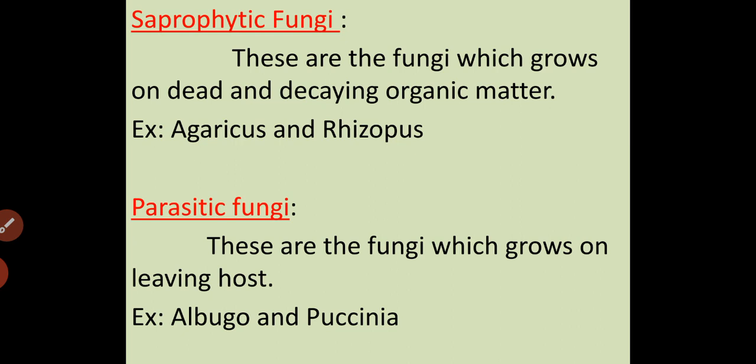Saprophytic fungi are the fungi which grow on dead and decaying organic matter. Examples are Agaricus and Rhizopus. Parasitic fungi are the fungi which grow on a living host. Examples are Albugo and Puccinia. The difference between saprophytic fungi and parasitic fungi is that the fungi which grow on dead and decaying organic matter we call saprophytic fungi, examples Agaricus and Rhizopus. Parasitic fungi grow on the living host, examples Albugo and Puccinia.